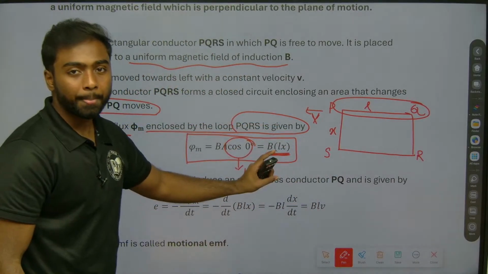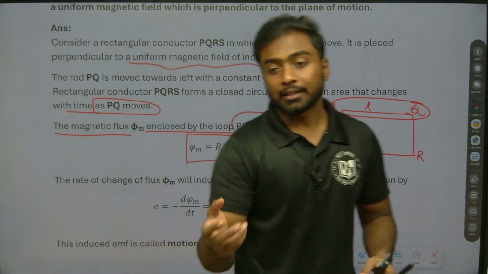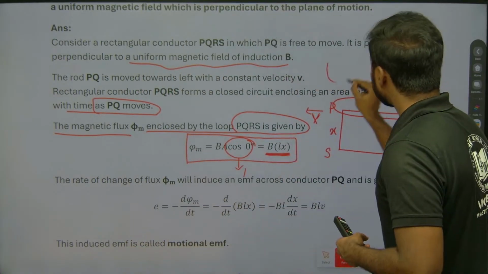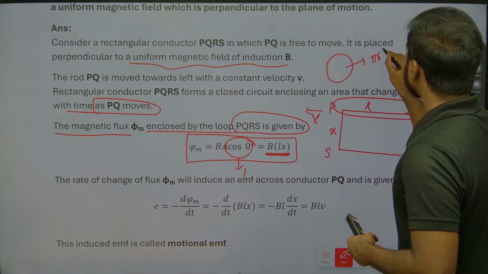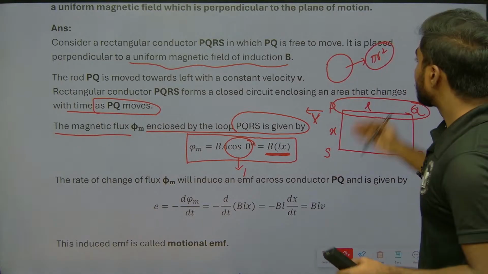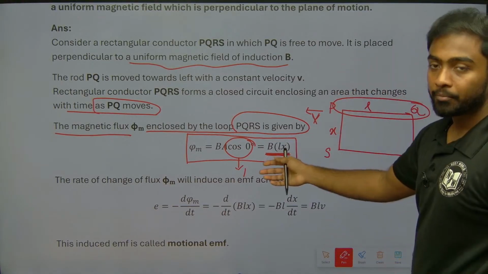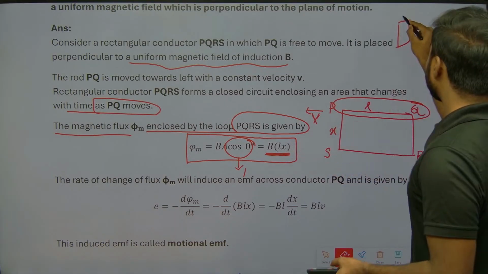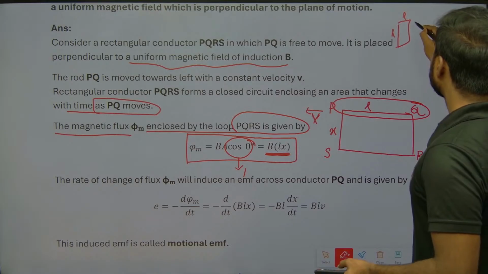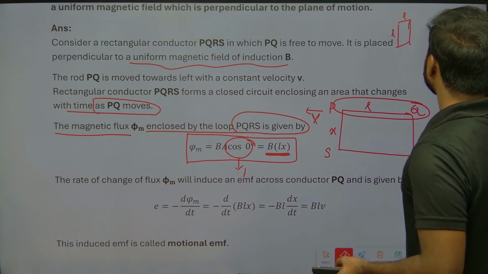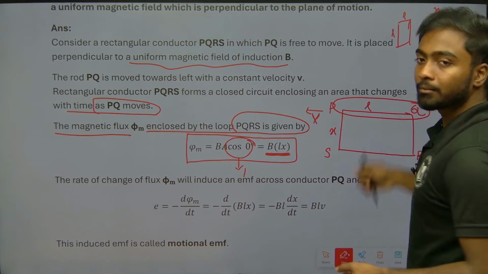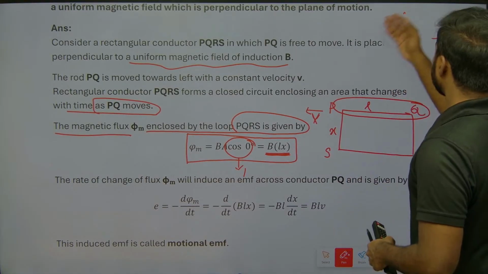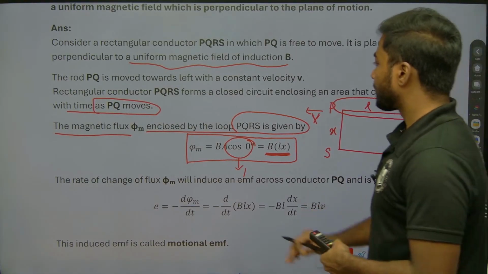And what about the area of a circular loop? If we talk about a circular loop, it is pi r square, right? Similarly, area of a rectangle. If it's the area of a square, what will we take? L square or x square, L into L or x into x, right? Got it? Up to this you have understood, no?